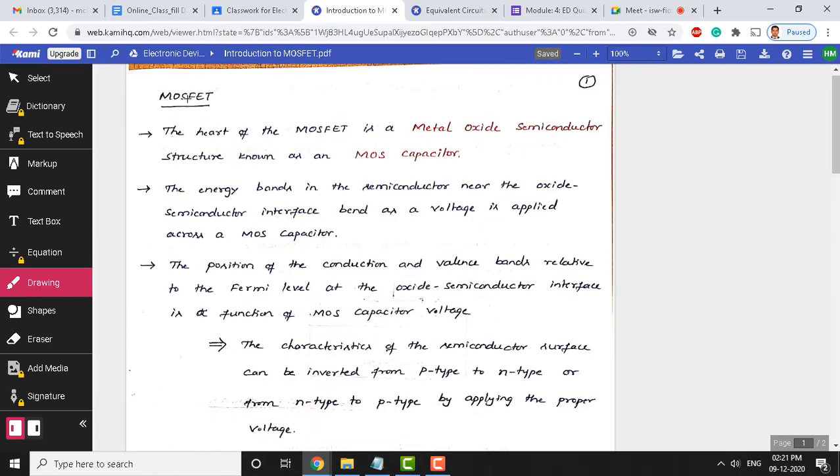MOSFET is again an alternative device. JFET has a drawback, so a comparison between JFET and MOSFET is important. So, JFET versus MOSFET.